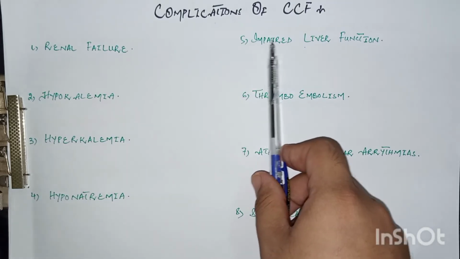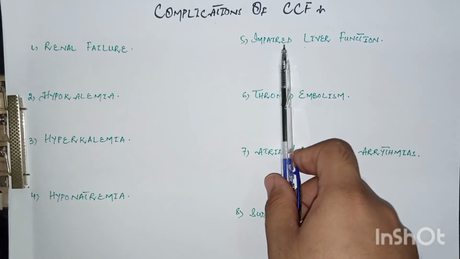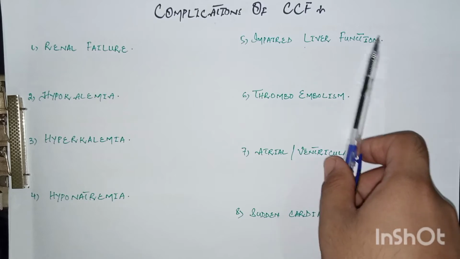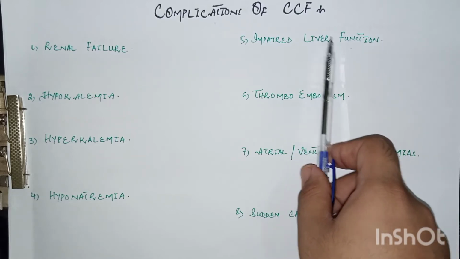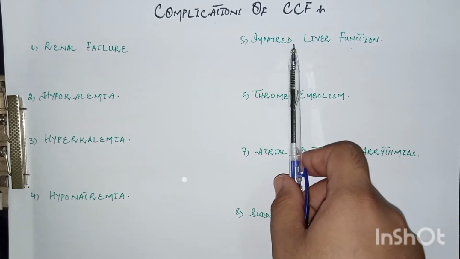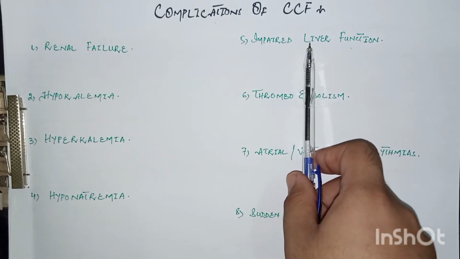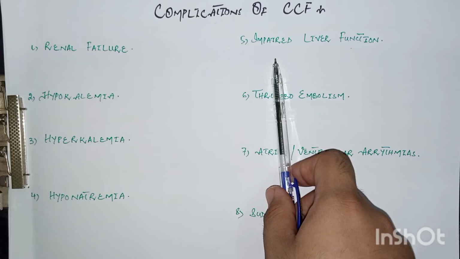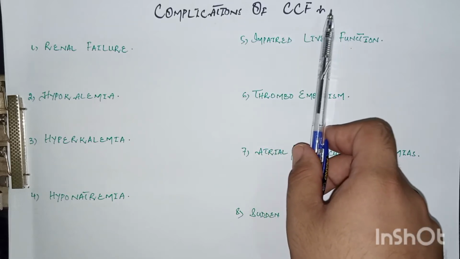The next complication is impaired liver function. It is more common in right sided heart failure or biventricular failure because of the congestion of the liver. Due to congestion of the liver, the blood biochemistry for the liver is disturbed, that is high levels of ALT and AST, and also some patients of congestive cardiac failure develop jaundice.